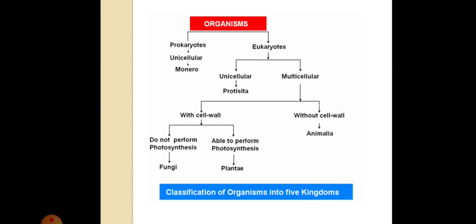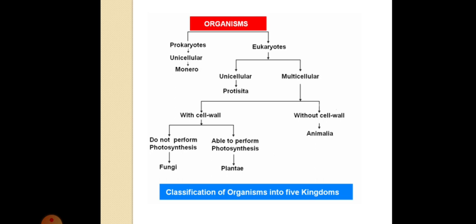If they have a cell wall, they can either perform photosynthesis or not. If they cannot perform photosynthesis, that becomes your fungi, and if they can perform photosynthesis, it becomes your plantae. So this way we can classify organisms, right?